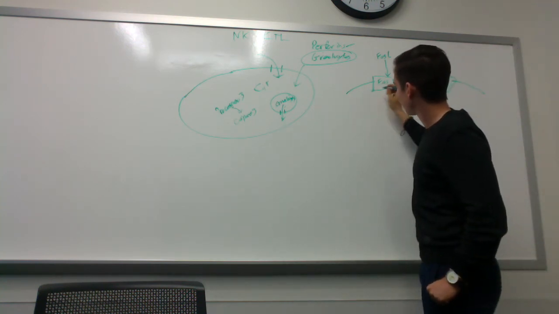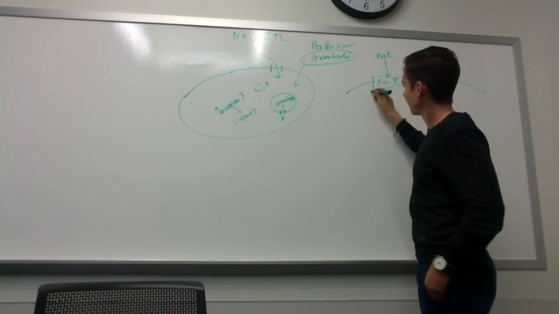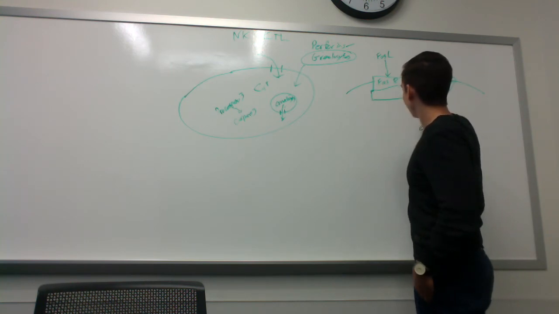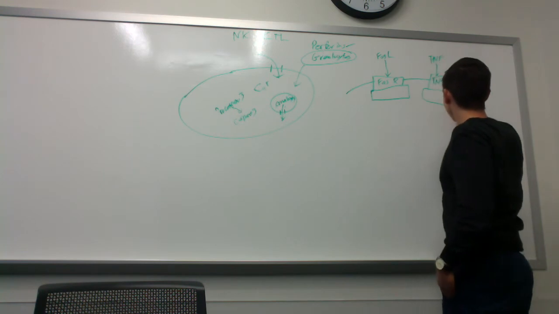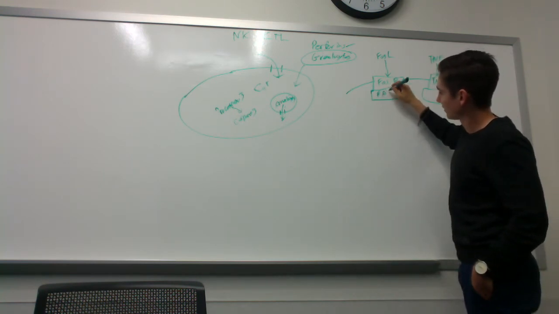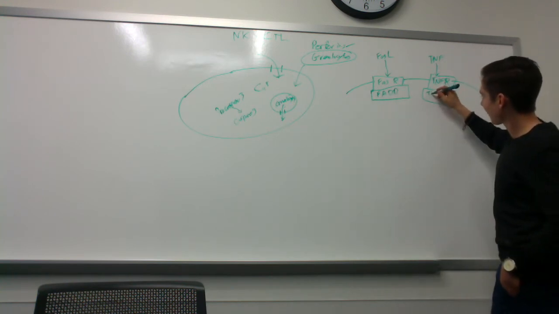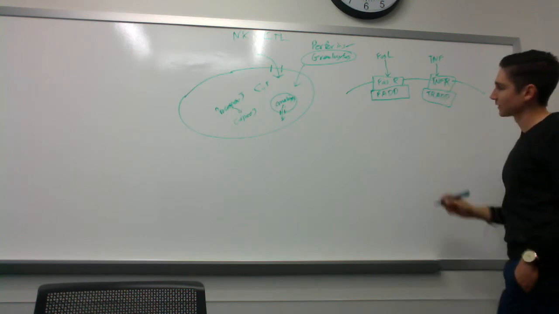These are transmembrane receptors that go on to activate two proteins that are bound to them: the FAS-associated death domain and the tumor necrosis factor receptor associated death domain.